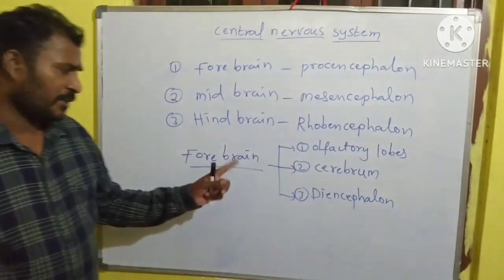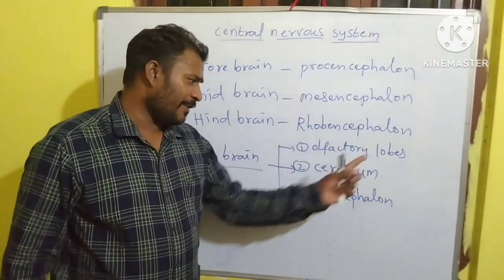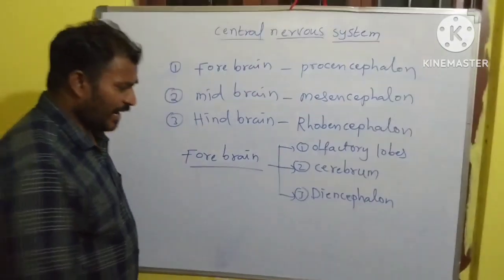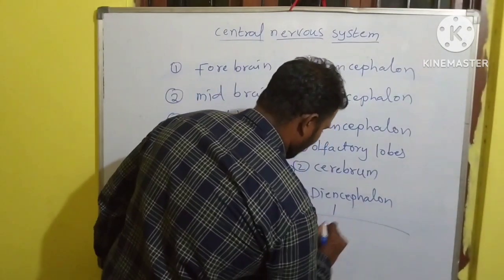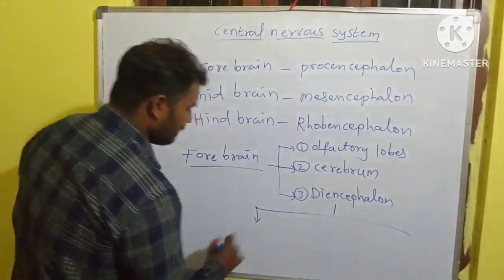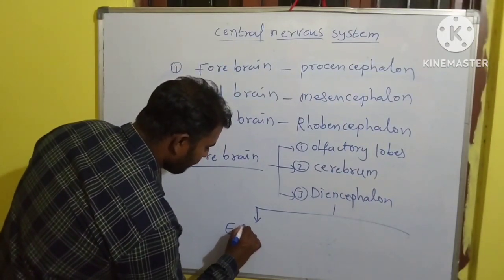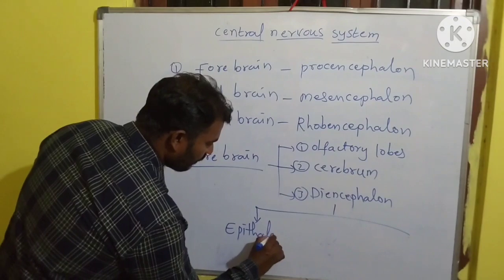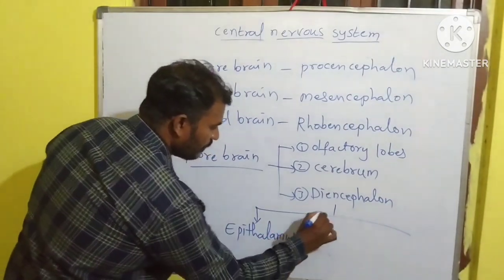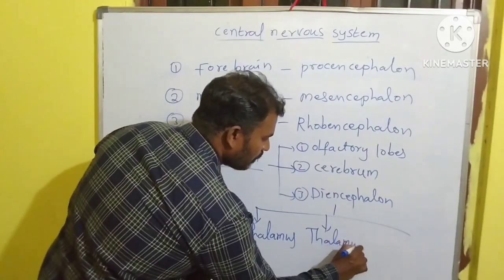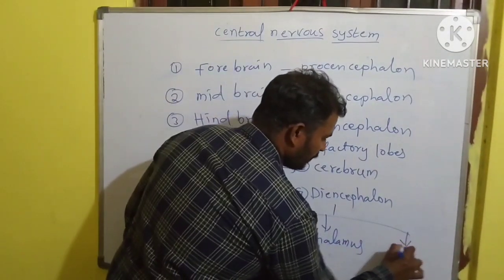Forebrain has three parts: olfactory lobes, cerebrum, and diencephalon. And again, the diencephalon has 3 regions: epithalamus, thalamus, and hypothalamus.